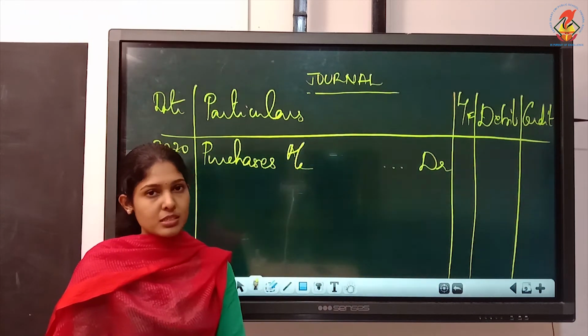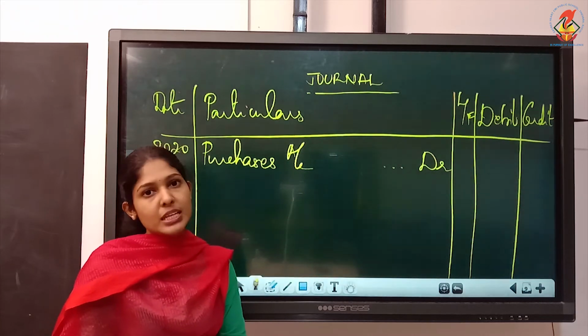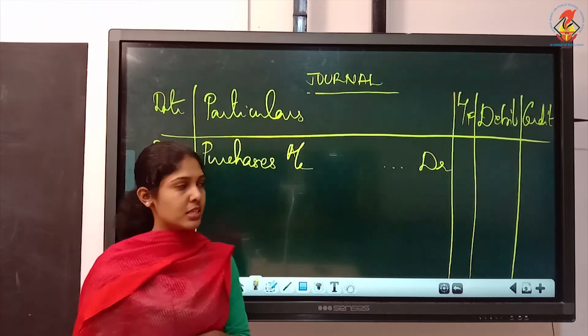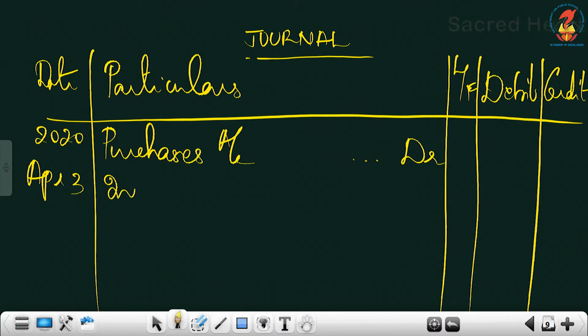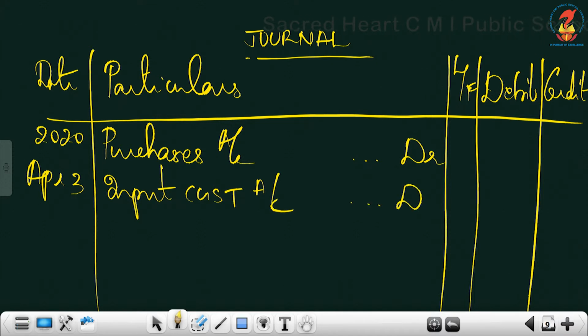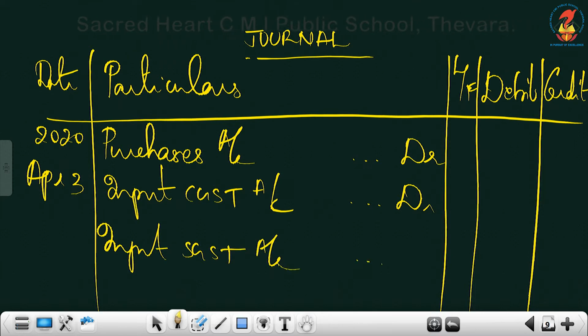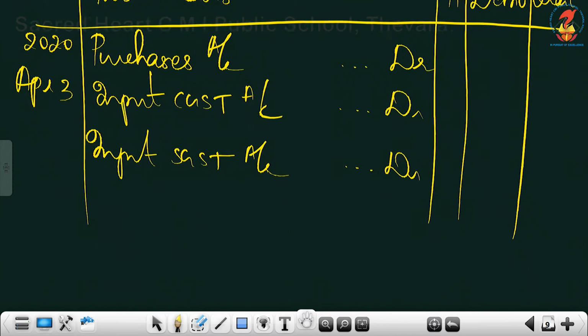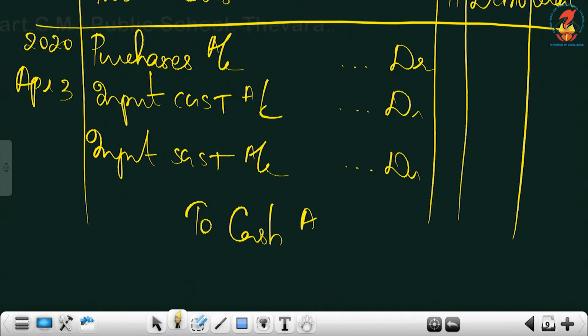Then, next question is whether it should be debited or credited. That also we discussed. Input GST to be debited being an asset. So, that should be debited. Or considering it as expense also, that must be debited. Input CGST account debtor, input SGST account debtor, to cash account. That's a basic entry, to cash account.